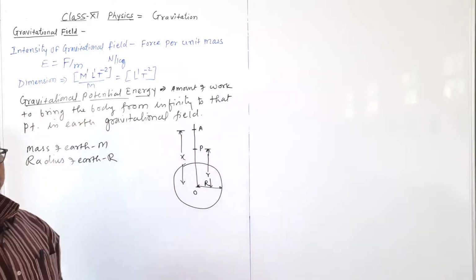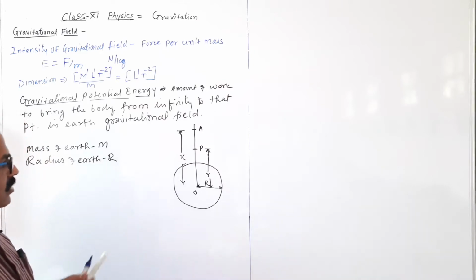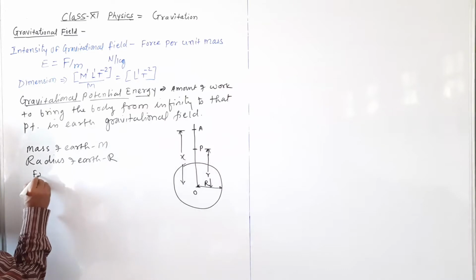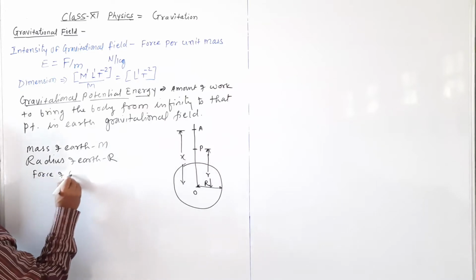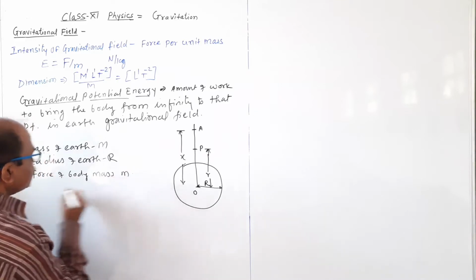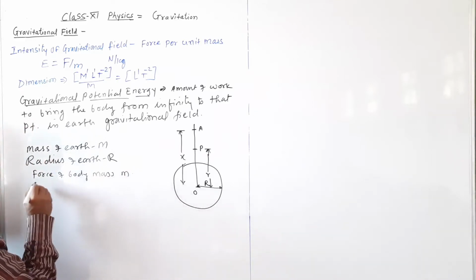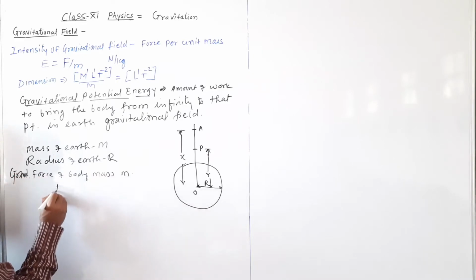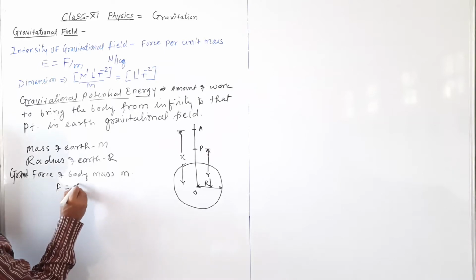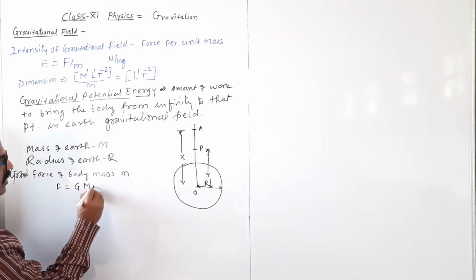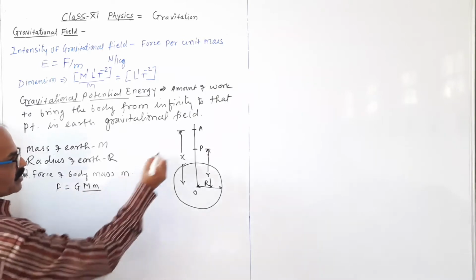At point A, the body of mass small m experiences a force, the gravitational force. According to Newton's law of gravitation, F is equal to capital M, the mass of the earth, and small m, divided by the distance